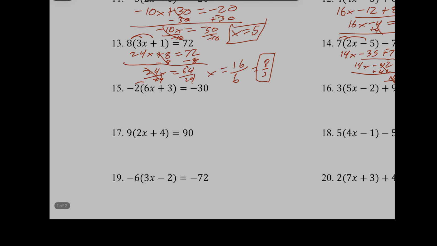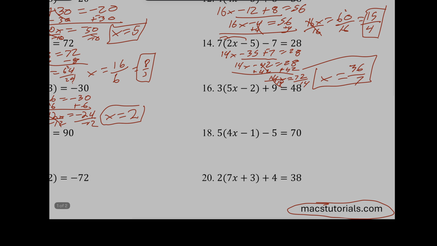I'm going to go negative 2 times 6x, which is negative 12x, and a negative 2 times a positive 3, which is negative 6, equals negative 30. Now I'm going to add 6 to both sides. That's going to give me a negative 12x equals a negative 24. Divide each side by negative 12. I'm going to get x equals a negative divided by a negative is a positive 2.